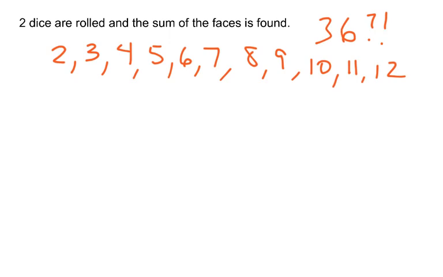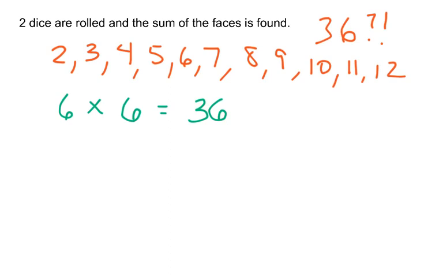Well, wait a second. We're all familiar with the fundamental principle of counting. How many possibilities are there on the first dice? There are 6 possibles on the first dice. And how many possibilities are there on the second dice? Well, there are 6 possibilities on the second dice. And what do we do with those? We find a number of possibilities for each and multiply them together. So that means there should be 36 total outcomes. Well, I'm still not seeing 36 possible outcomes up there. I'm seeing 2 through 12.